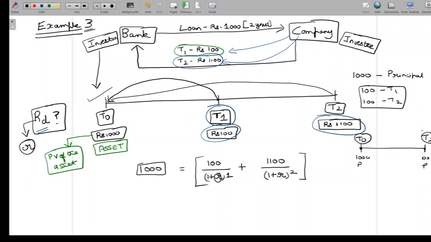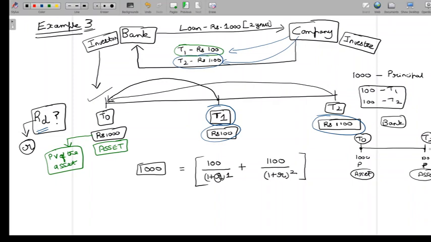If I just look at the principal cash flows from the perspective of the bank, as soon as I gave a loan at T0, I have an asset worth 1000, and at the time I got back my principal, if I look just at principal, I have money at 1000, so I have an asset of 1000 here. Again, it's important to note this is not the complete timeline. This is just a part of it, just for an intermediate understanding. So at the time I gave a loan, I have an asset of 1000, and at the time I got back my loan, I again have an asset of 1000.